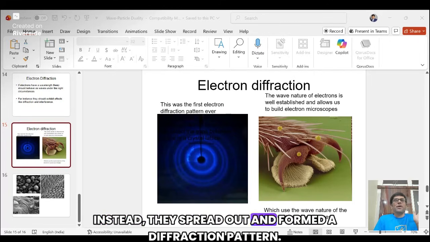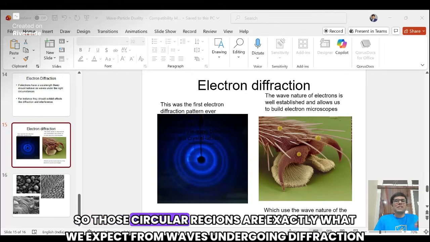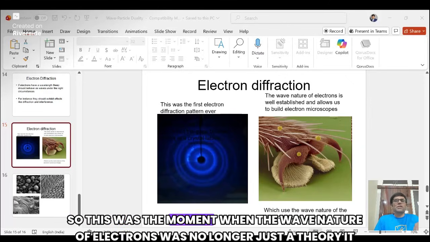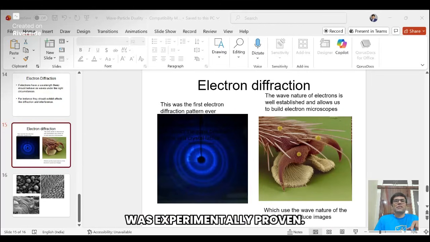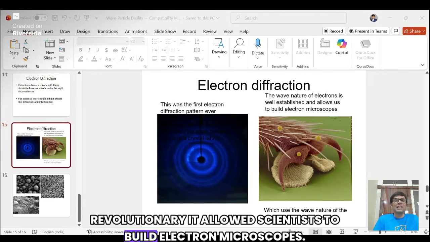Instead, they spread out and formed a diffraction pattern, just like waves do. So those circular regions are exactly what we expect from waves undergoing diffraction and interference. So this was the moment when the wave nature of electrons was no longer just a theory, it was experimentally proven. So once this wave nature of electrons was firmly established, it led to something revolutionary. It allowed scientists to build electron microscopes.